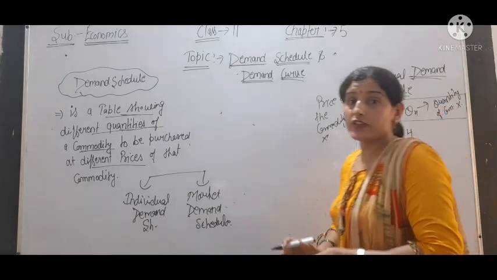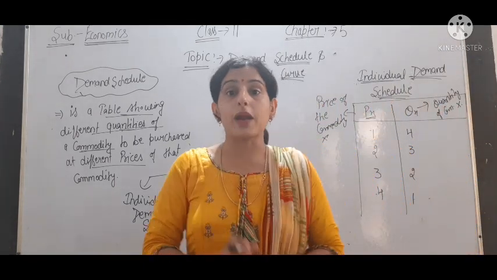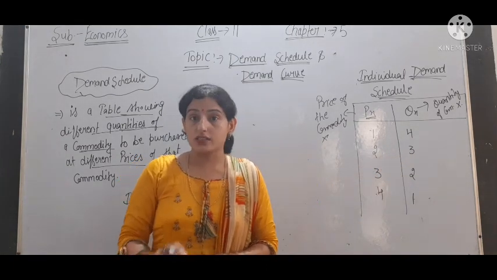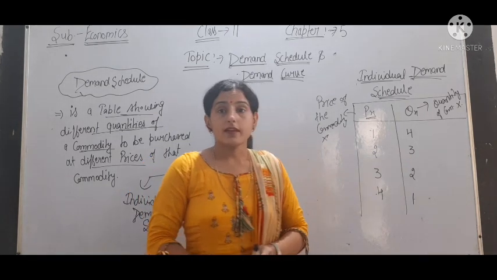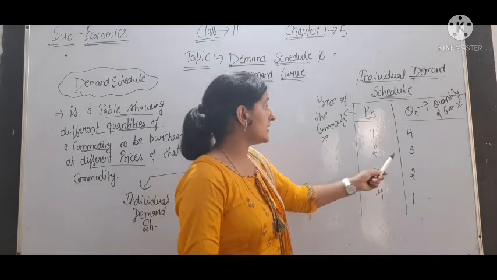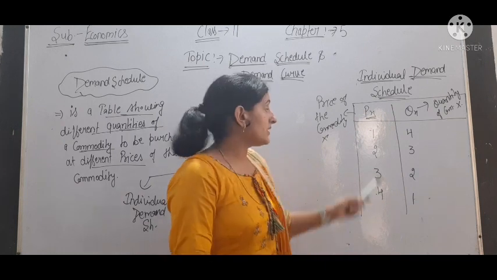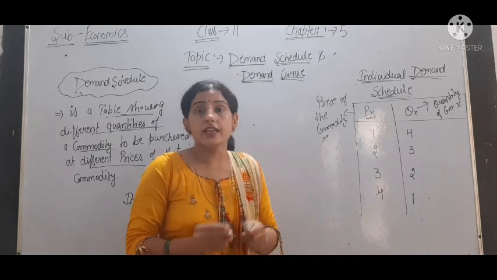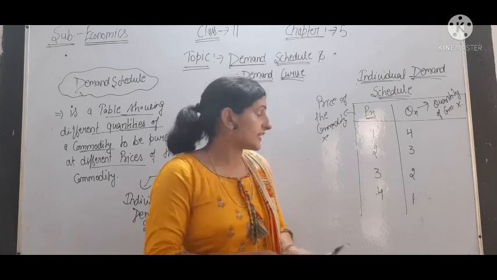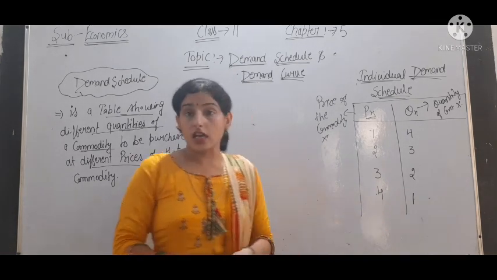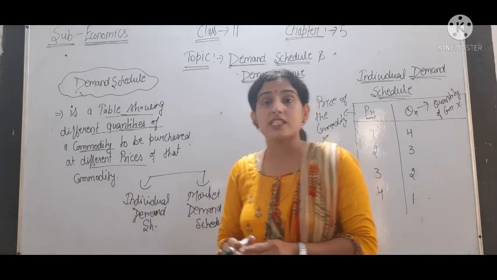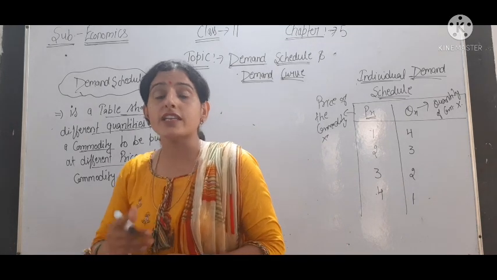What this individual schedule shows is that when the price is 1 per unit, the quantity purchased by the consumer is 4 units. When the price increases from 1 to 2, the quantity purchased is 3. When the price increases from 2 to 3, the quantity purchased is 2. When the price increases from 3 to 4, the consumer purchases 1 unit of the commodity.